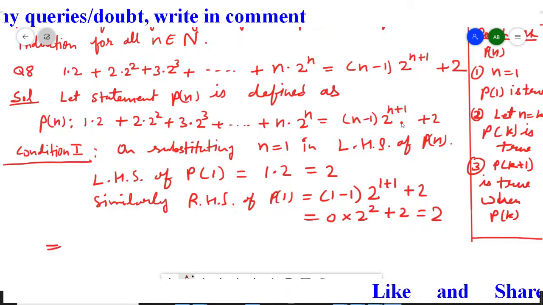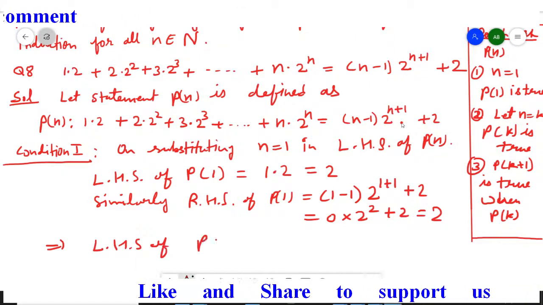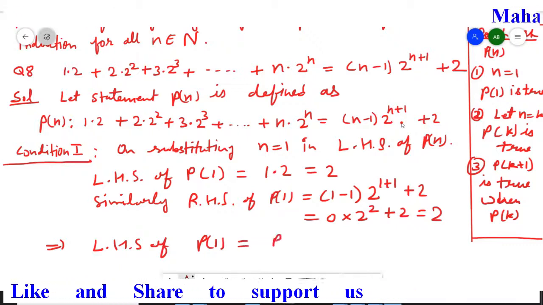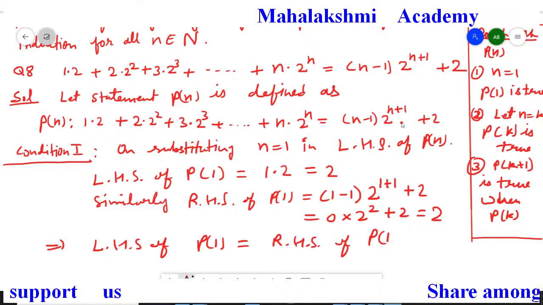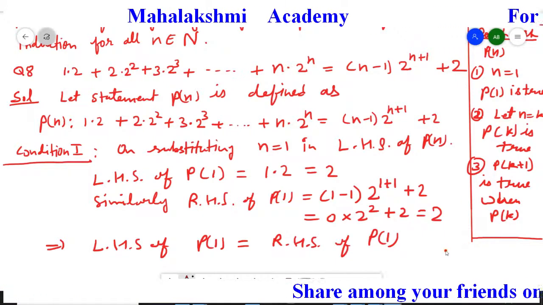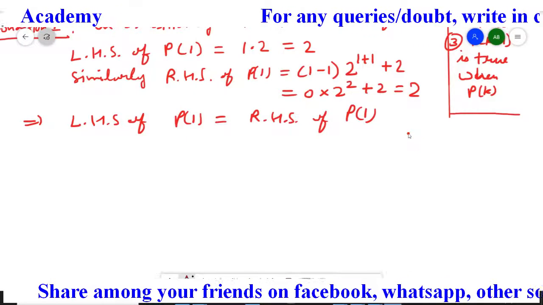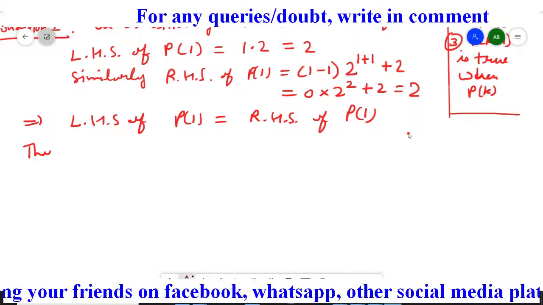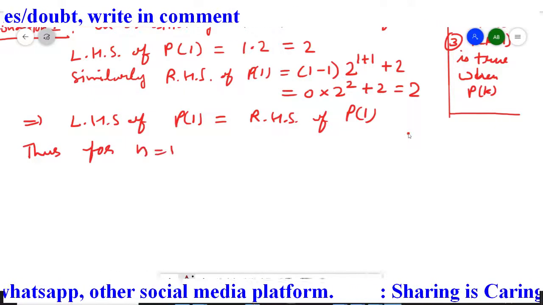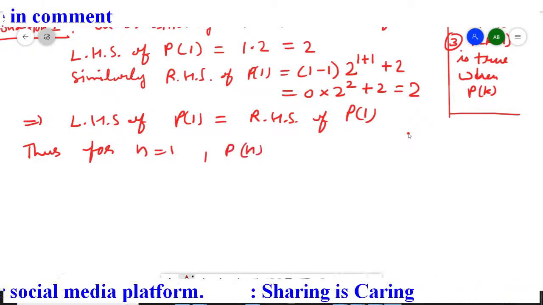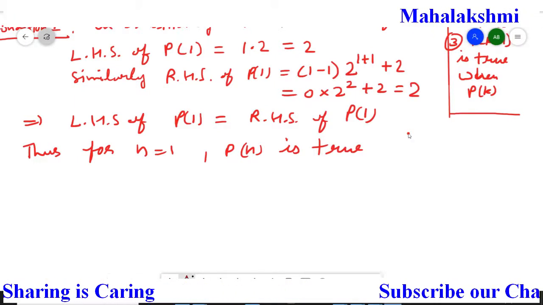Which implies the left hand side of statement P1 is equal to the right hand side of statement P1. Thus for n equal to 1, Pn is 2. Now the first condition is satisfied.